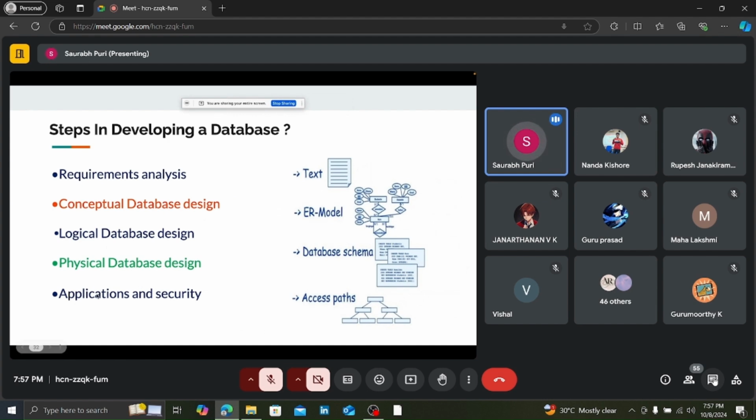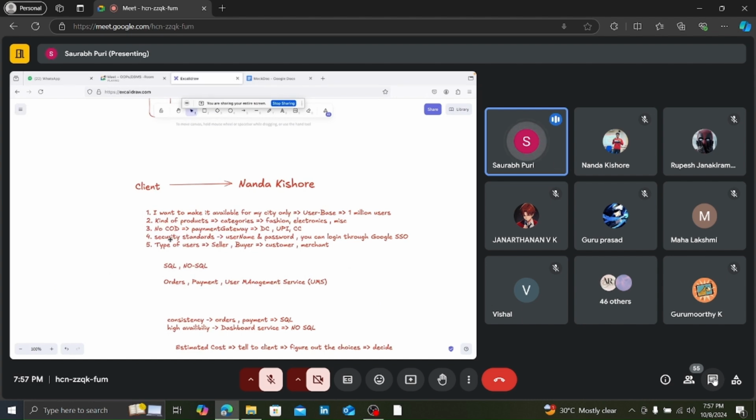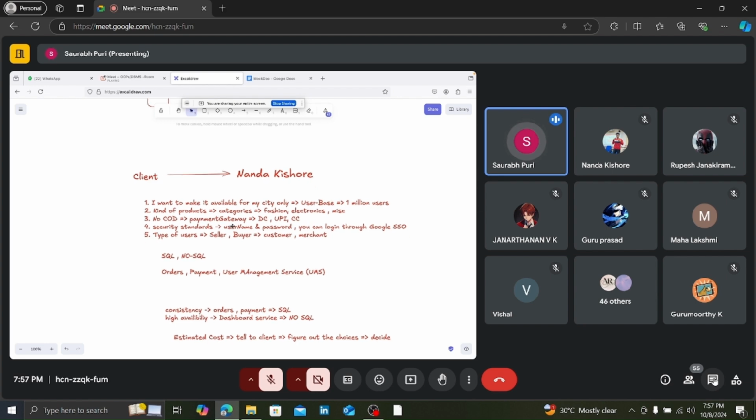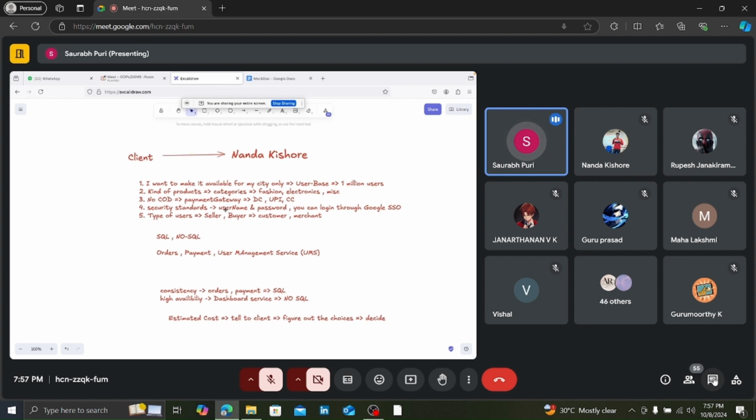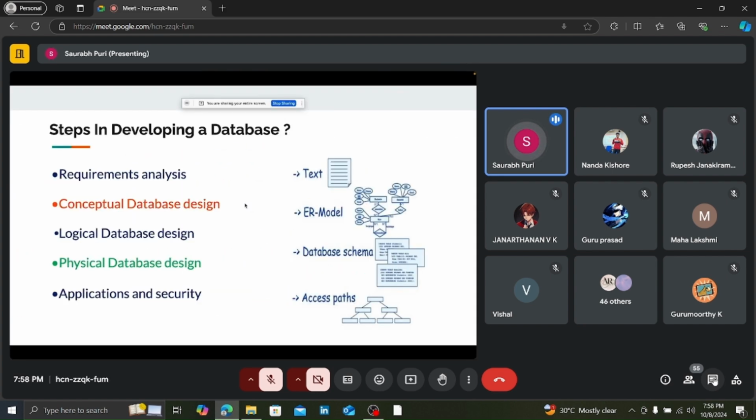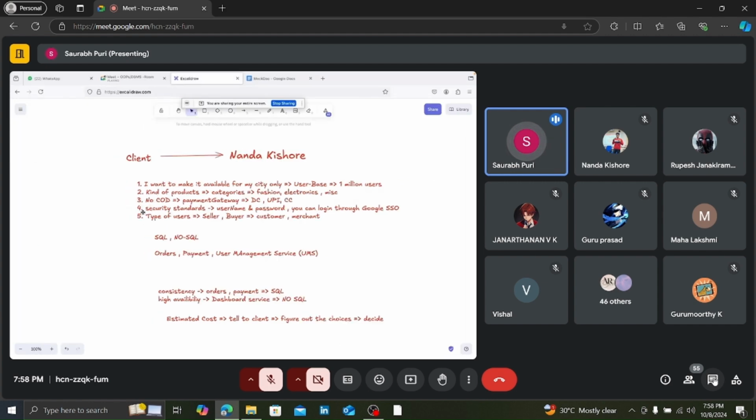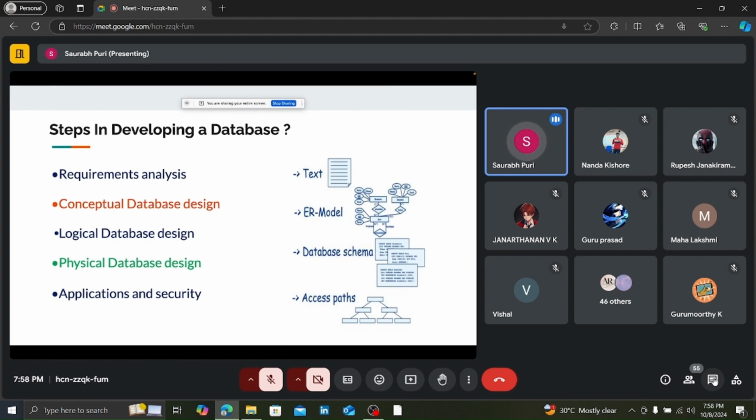Now we have the application and security. The client is saying that I have to ensure the security standards also. So it will say that I want to ensure the security standards by username and password. So your database system will have a username and password, and the authorization and authentication will happen in this phase, the security standard phase, right? So username, password, and roles like admin, read or write. Whatsoever the client wants to get from the developer, right?